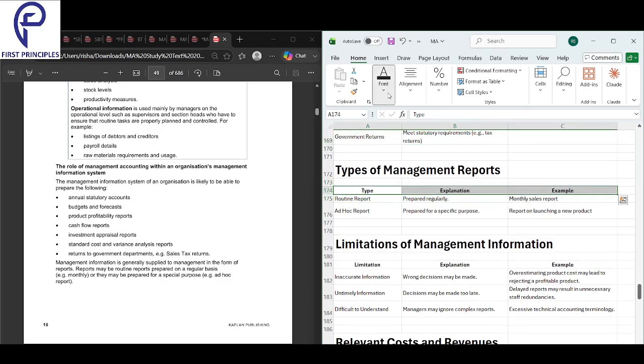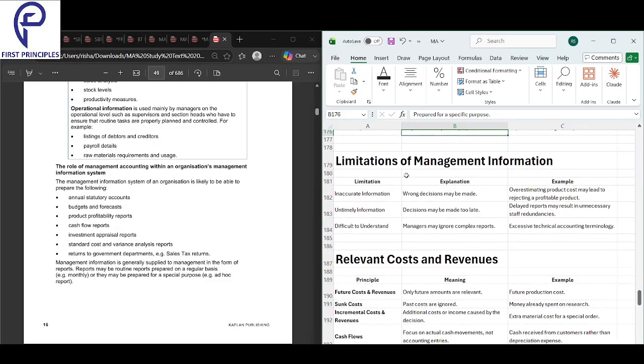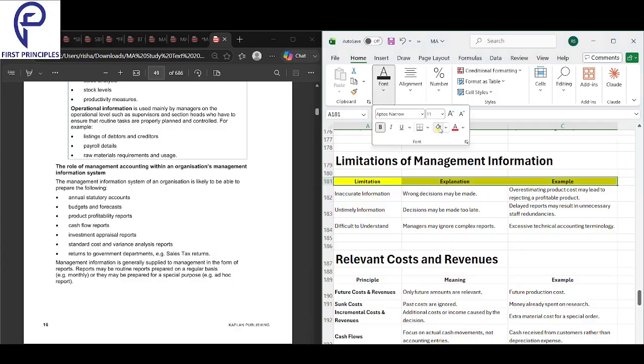Next, let's look into types of management report. There are two types: routine reports, prepared regularly, and ad hoc reports, prepared for a specific purpose. A routine report you do every day, right? It is prepared regularly. Ad hoc, you just prepare on an emergency basis, for a specific purpose.